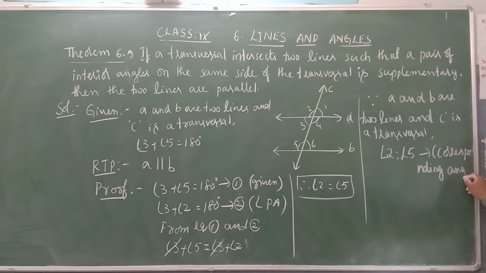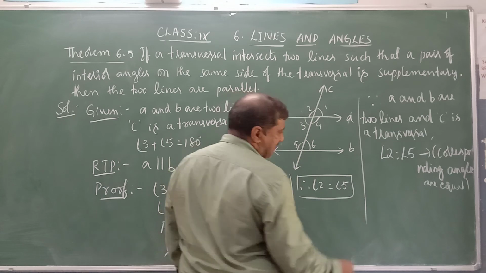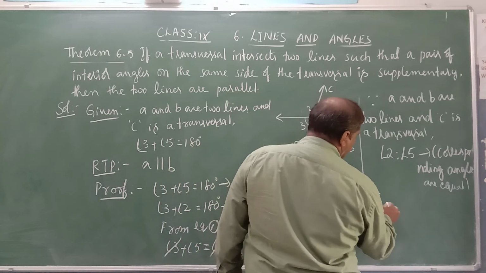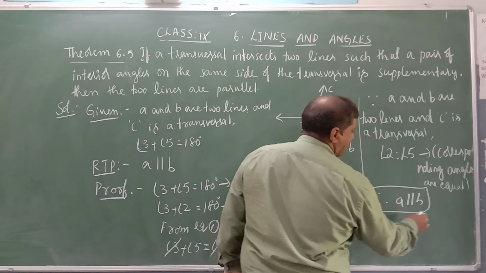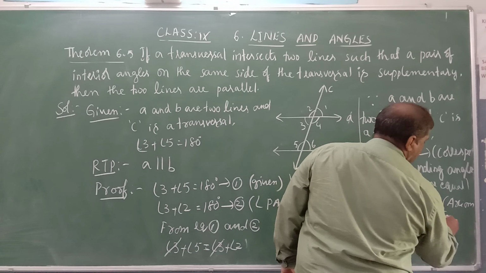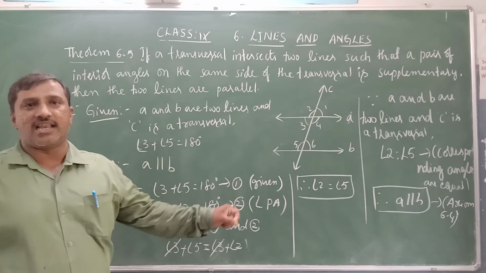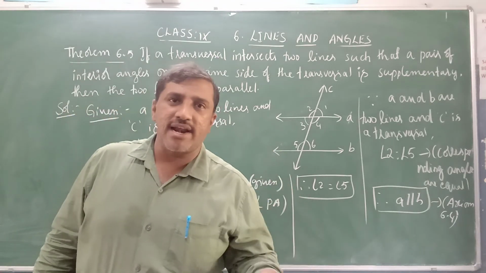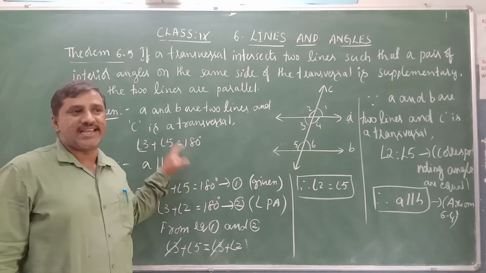Then what can we say when they are equal? By axiom 6.4, we can say that A is parallel to B. Axiom 6.4 is: if a pair of lines are intersected by a transversal and one pair of corresponding angles are equal, then the two lines are parallel to each other.